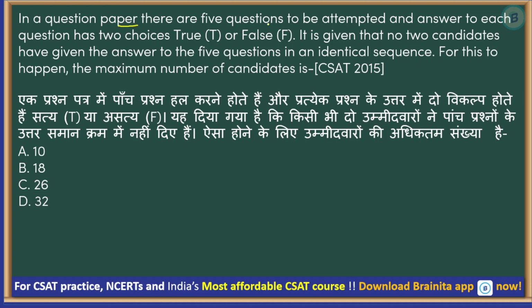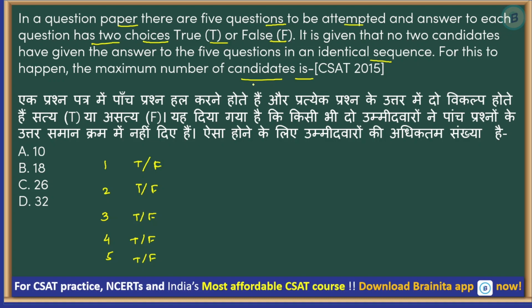In a question paper, there are 5 questions to be attempted, and answer to each question has 2 choices, true or false. So for every question, it can be either true or false. It is given that no 2 candidates have given the answer to the 5 questions in an identical sequence. So there are 5 such questions, right? Everywhere these 2 options are there. They have said that for all the candidates who attempted this exam, no 2 candidates have given the exactly same answer to all the 5 questions, right? No identical sequence. For this to happen, the maximum number of candidates is, okay.